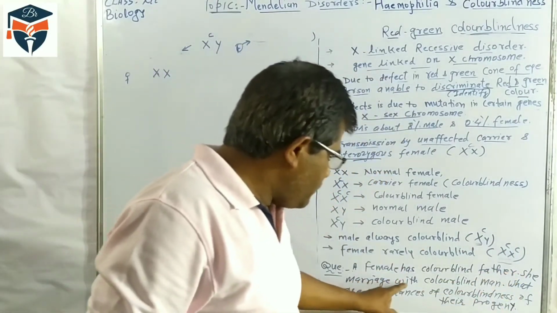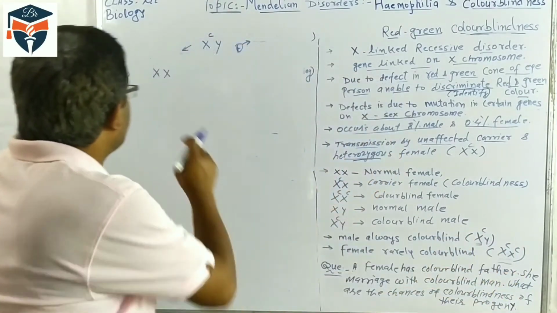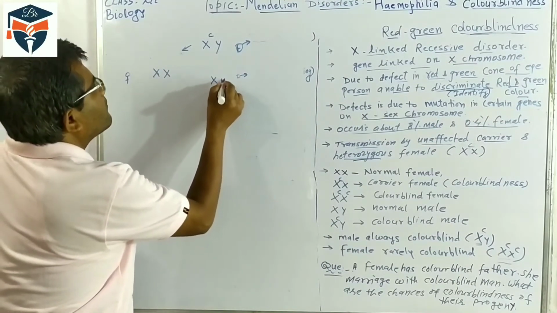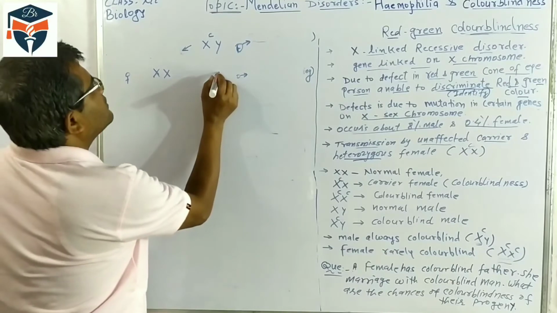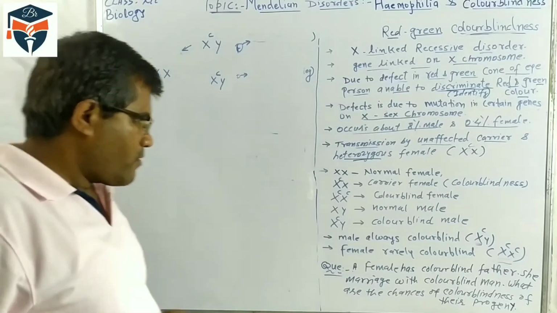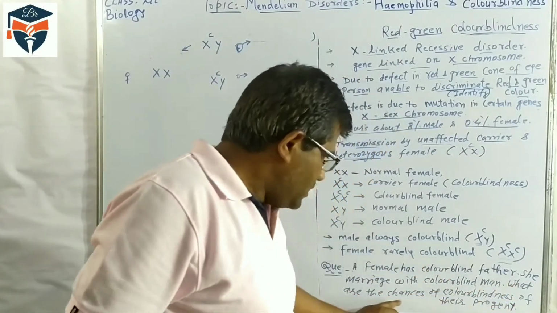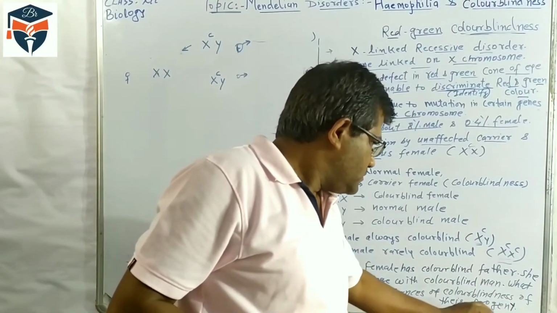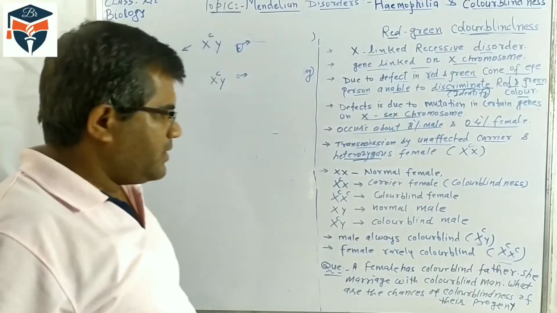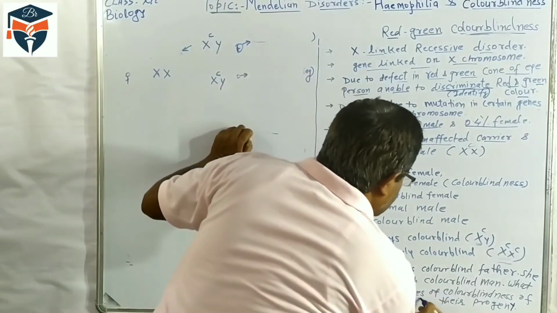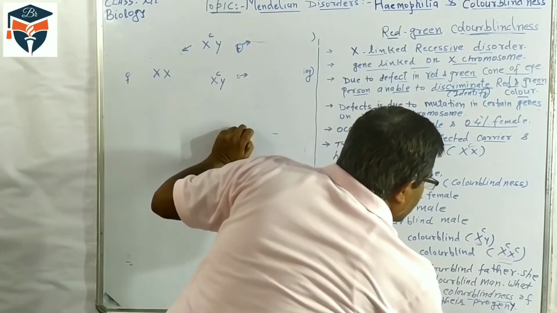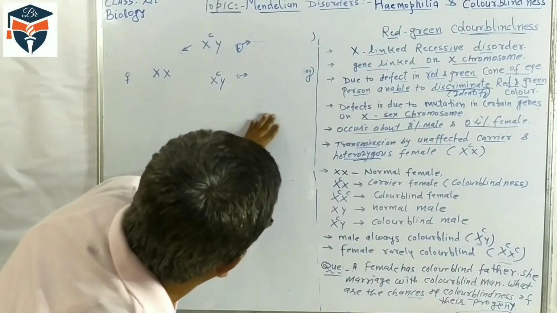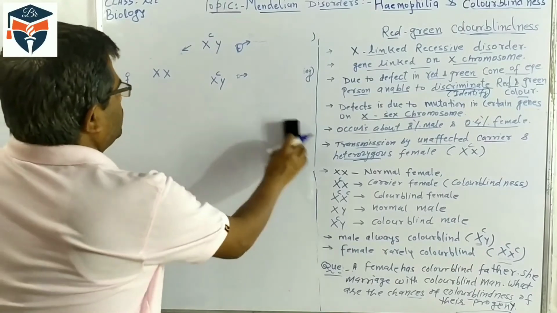She marries a color blind man. So the color blind man is this one. What are the chances of color blindness in their progeny?